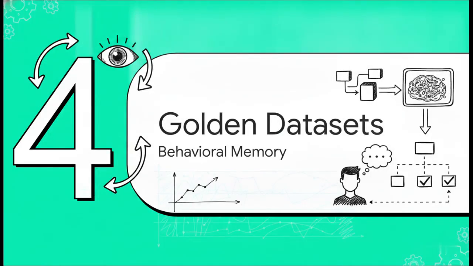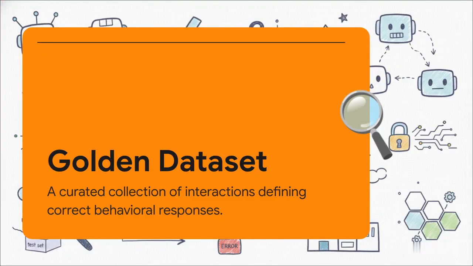Section 4, golden data sets and governance. Let's talk about setting standards and ownership. When your system's behavior is probabilistic, traditional engineering ownership models kind of start to fracture. Someone has to be accountable for how the system acts, not just how it runs. This is usually championed by an AI product manager, and their absolute best tool is the golden dataset.